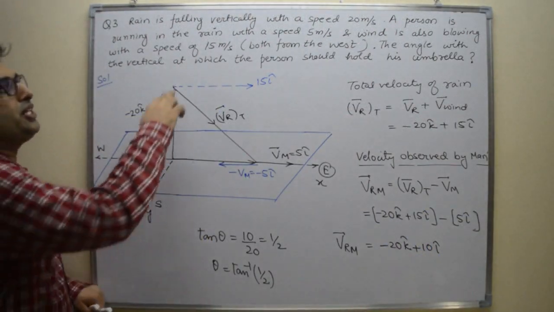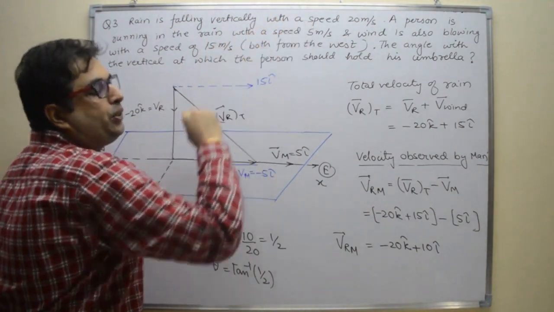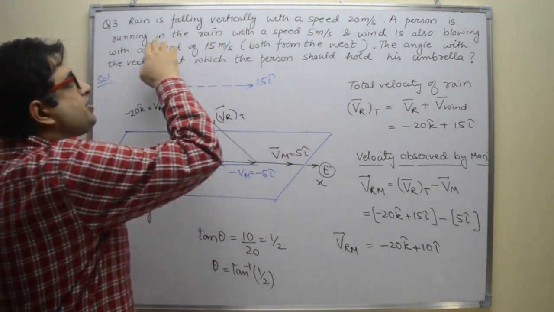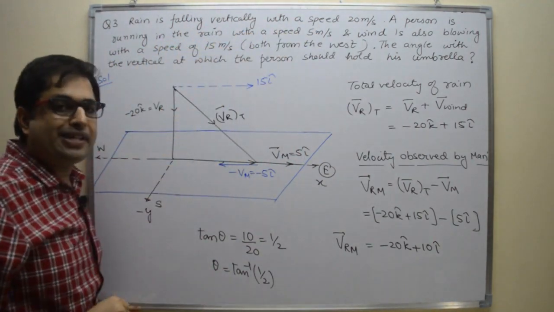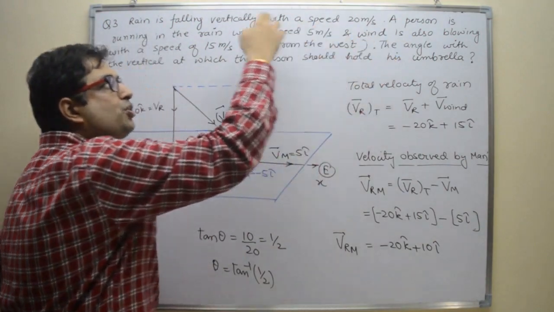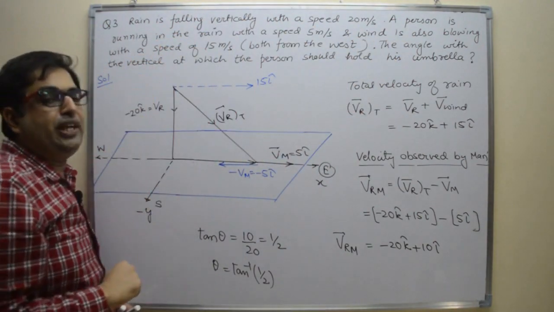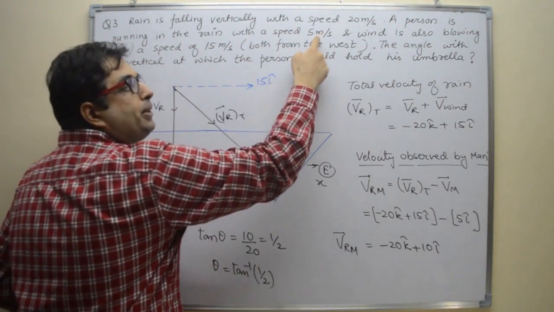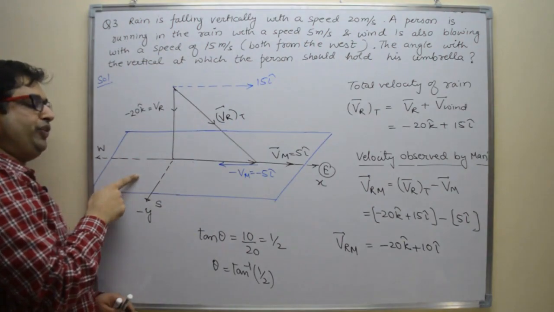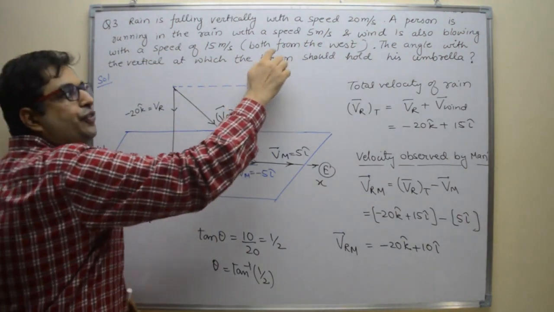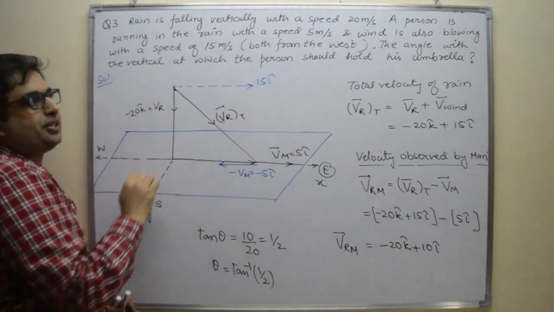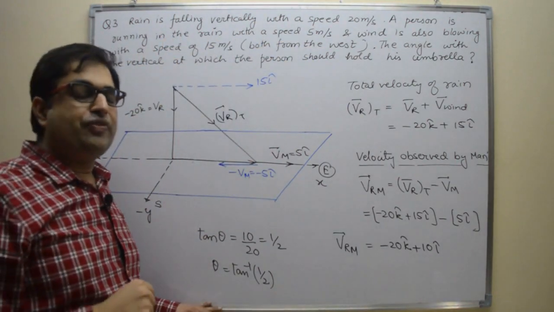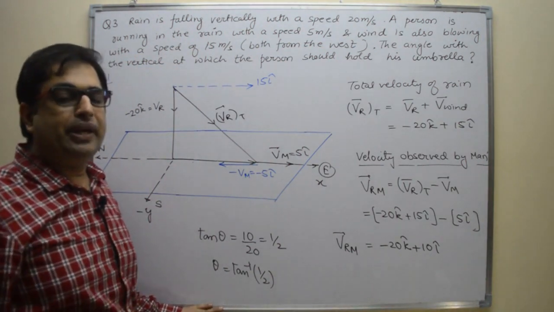In this problem, rain is falling vertically with speed 20 meter per second, means the velocity of rain is given to us. A person is running with speed 5 meter per second and wind is also blowing with speed 15 meter per second, both from west. Means person and wind both are moving from west to east. From the west means west to east. The angle with vertical at which the person should hold his umbrella. So we have to find out the angle made by the umbrella with vertical.